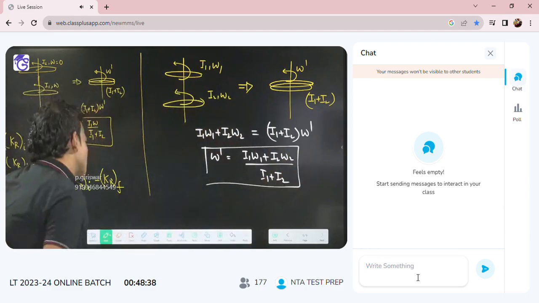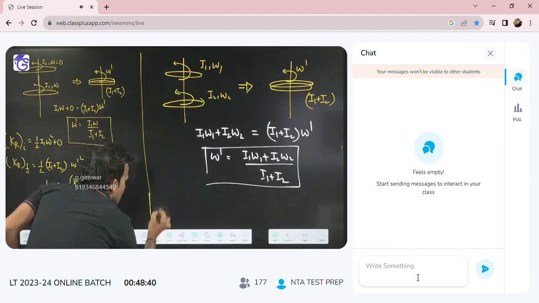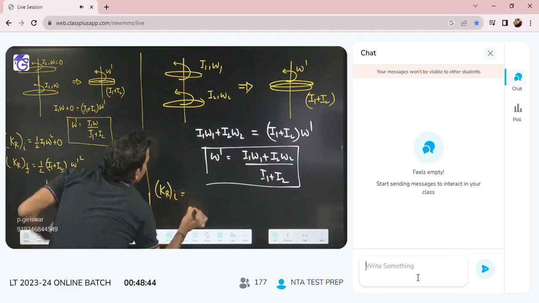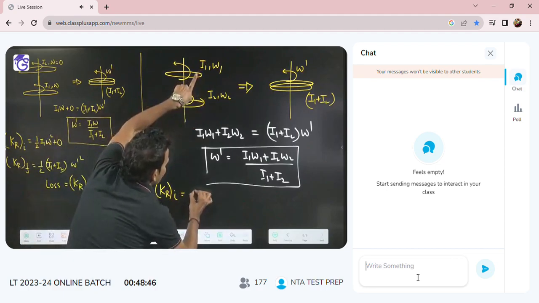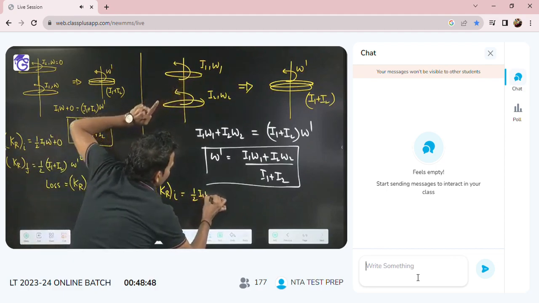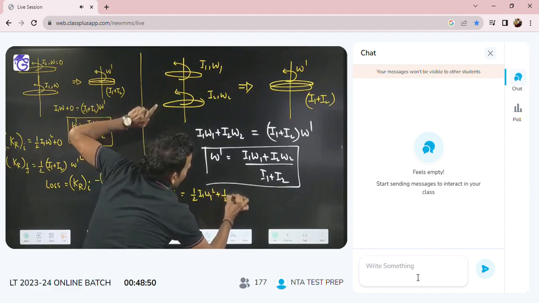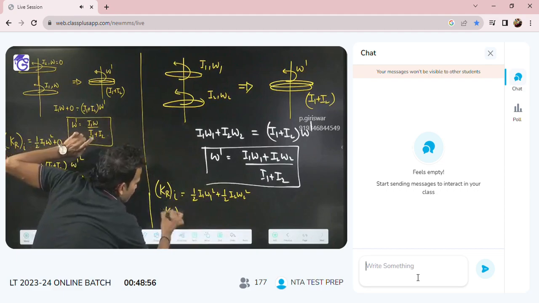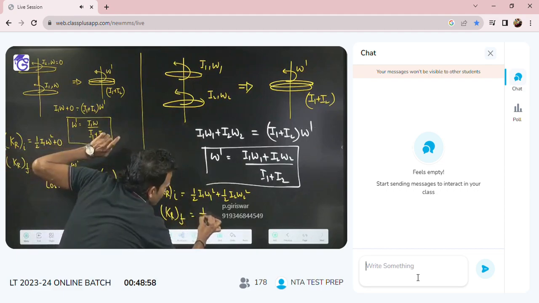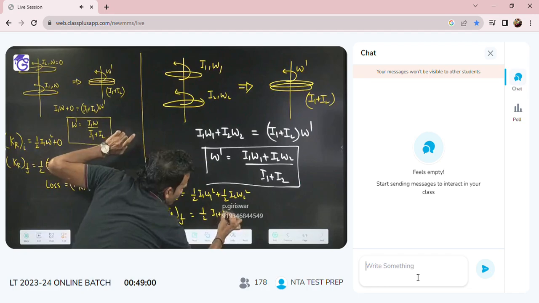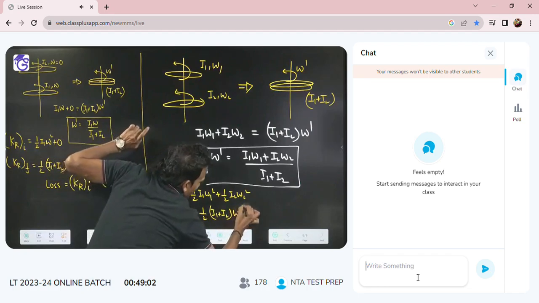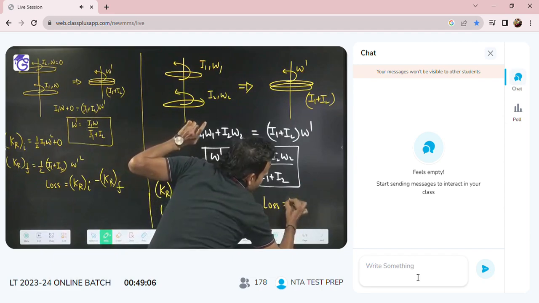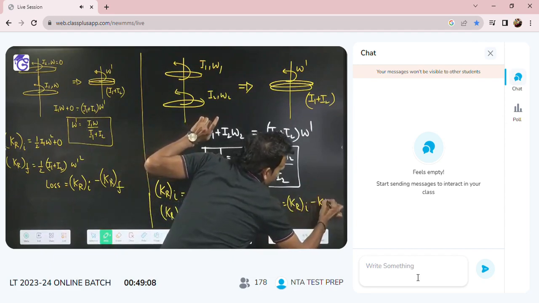If anyone asks you for the loss, again you can find the loss. Find the initial kinetic energy due to these discs. It will be half I1 into omega 1 square plus half I2 into omega 2 square. What is the final rotational kinetic energy? Now the two discs are together, so half I1 plus I2 into omega dash square. The loss is the initial kinetic energy minus the final kinetic energy.